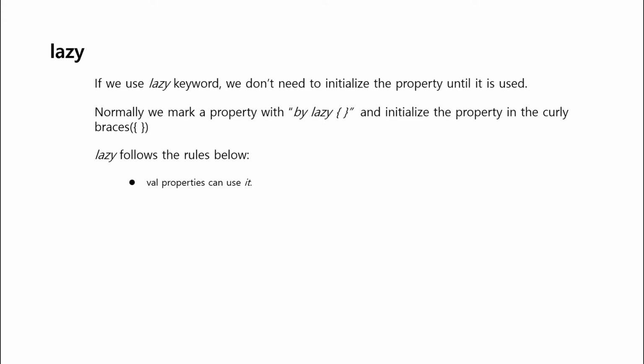Compared to the lateinit, lazy has almost no rules. Val properties can use lazy as well as var properties. Even primary constructors properties can use a lazy.